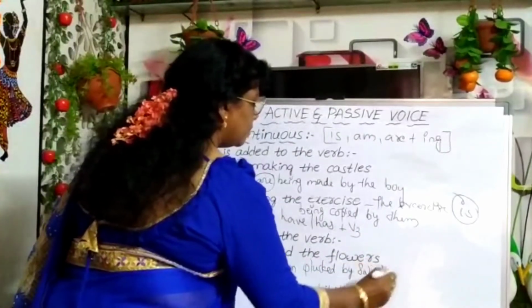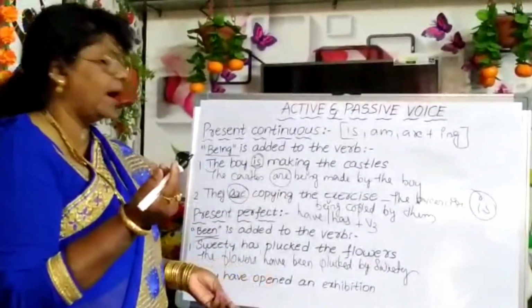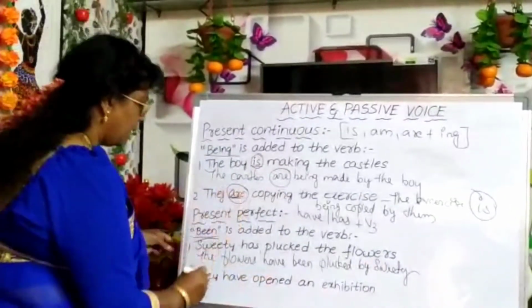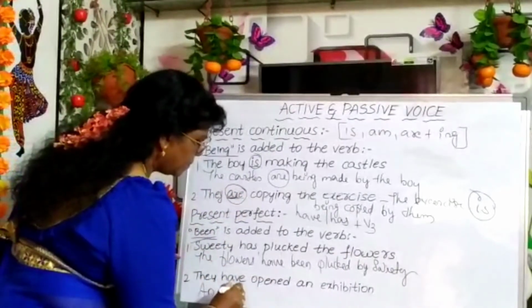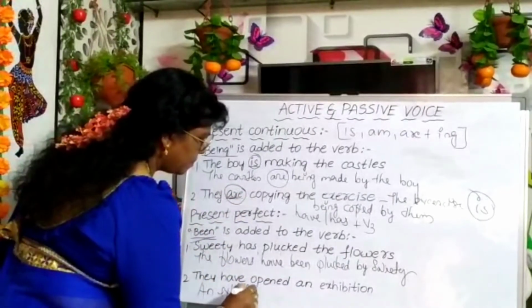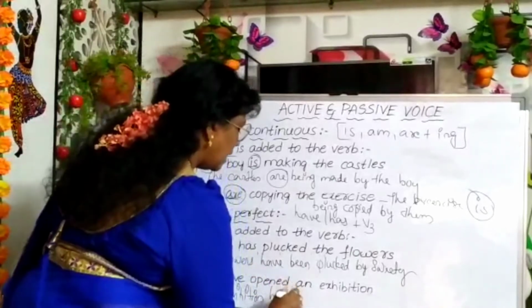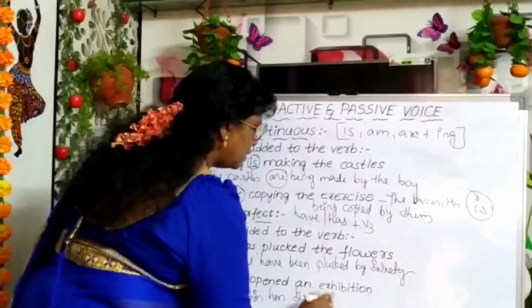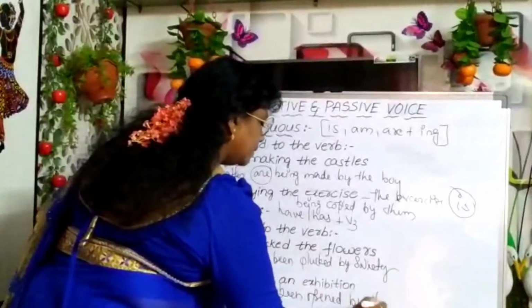They have opened an exhibition. An exhibition has been opened by them.